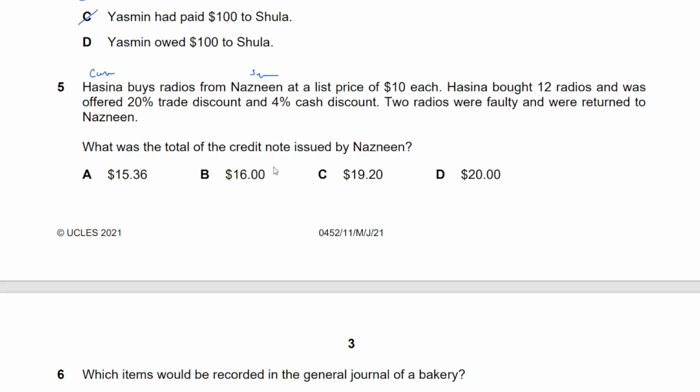Also remember that in this particular case, there's a credit note issued for just the 2 of those radios. So we don't have to do any calculations. We just have to look at the list price of the 2 radios, which is $20. The 2 radios, $20. That's the list price. However, originally, at the time of transaction, 20% trade discount was offered. So while returning also, you have to apply 20% discount. And that's going to be $4, and $16 will be the credit note issued. Is that correct? What do you think?